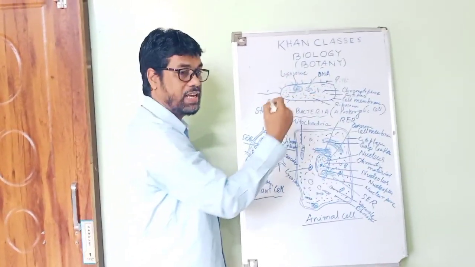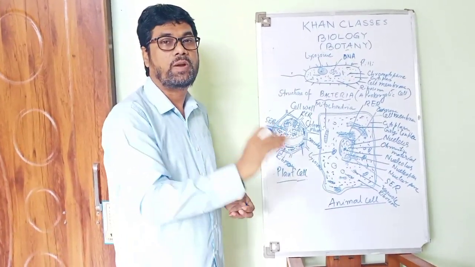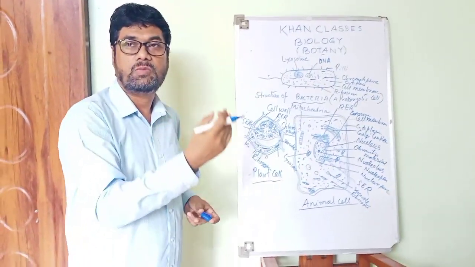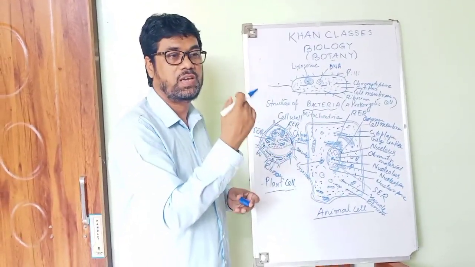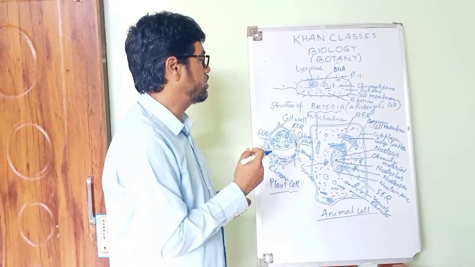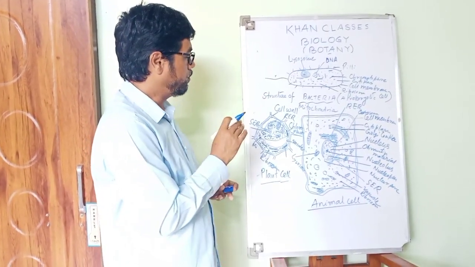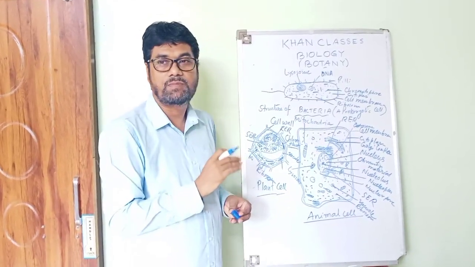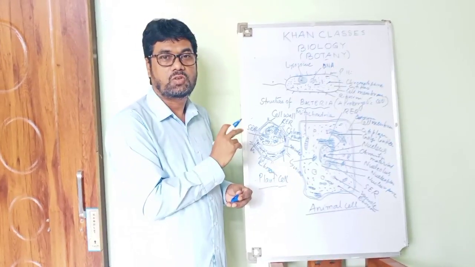In the next class, I will discuss the functions of the cell and the different components of the cell, meaning cell organelles like mitochondria, Golgi bodies, endoplasmic reticulum, lysosomes, chloroplast, ribosomes, then microfilaments and other components of the cell. But up till now, this has been the description of the cell that I have described here. With this, today I will conclude.